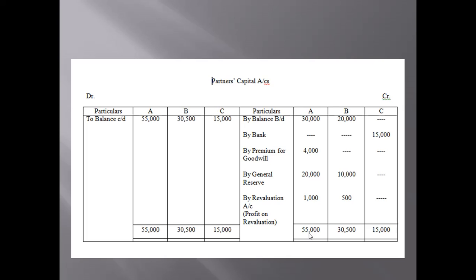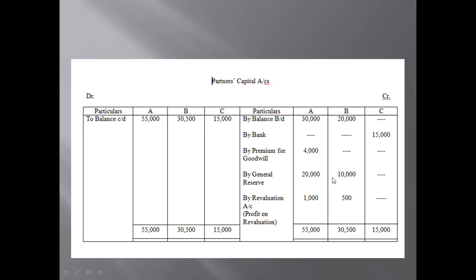So this general reserve of 30,000 will be shared between A and B in the ratio of 2 is to 1. This 2 is to 1 is the old ratio, so we will share the general reserve between A and B as per the old ratio.